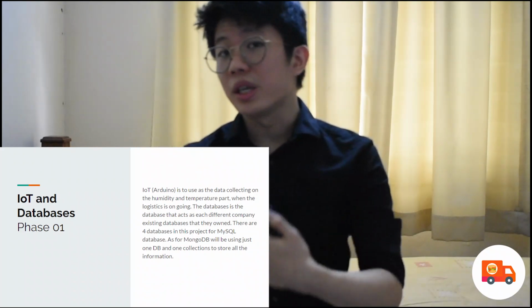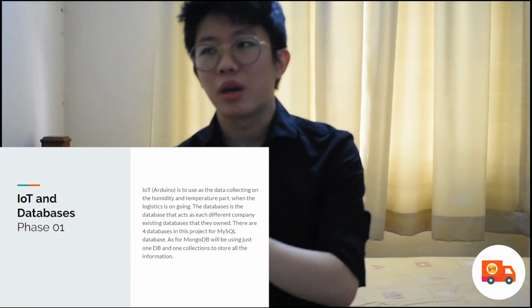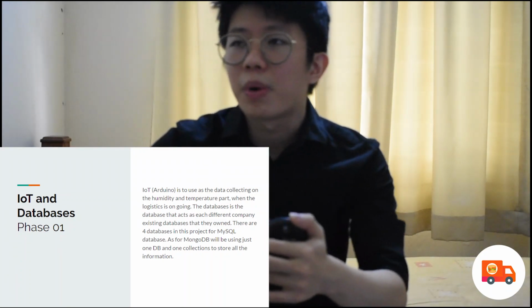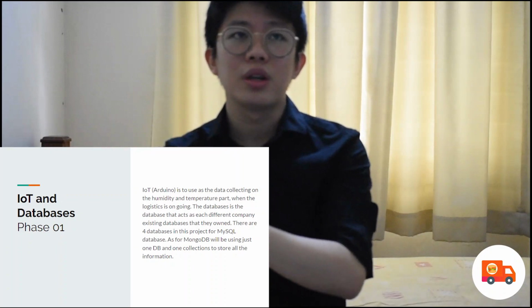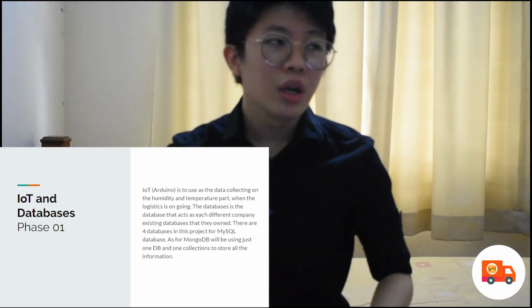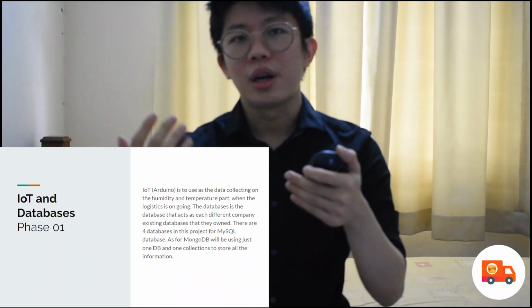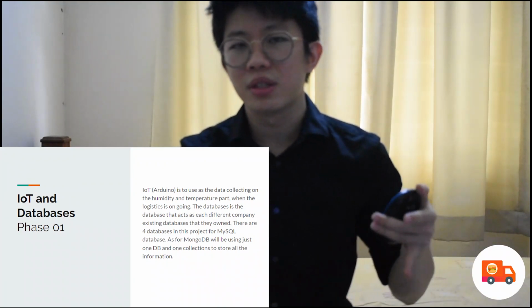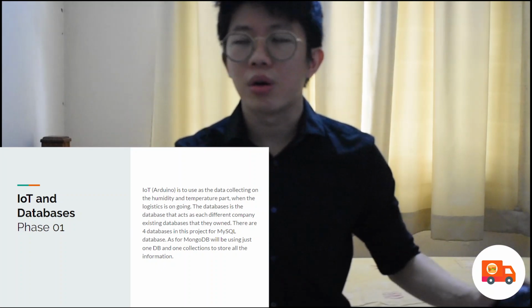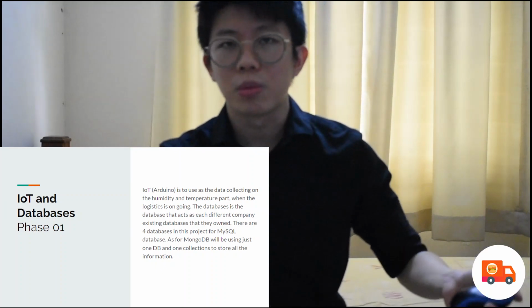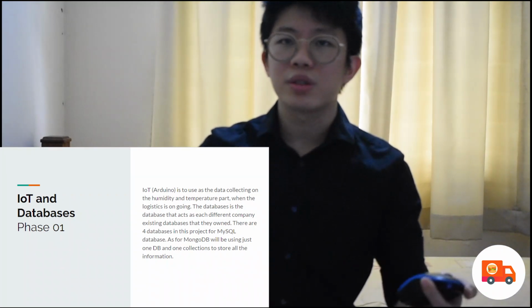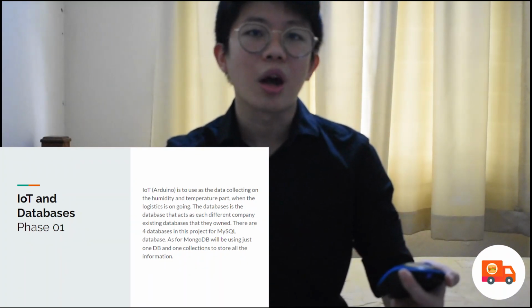Once we collect all the data, we save it in the traditional database, which is owned by the existing companies. In the food supply chain there are a lot of companies, each with their own traditional database, and we can't tell them to change all their databases into blockchain, because they have a lot of systems still using traditional databases.